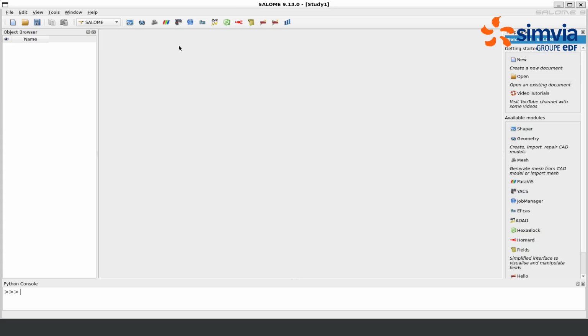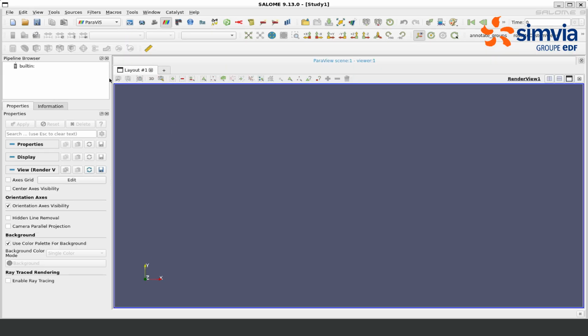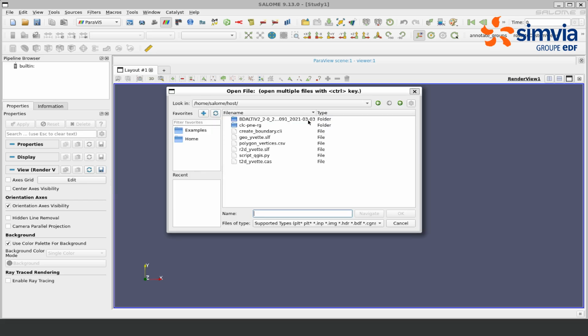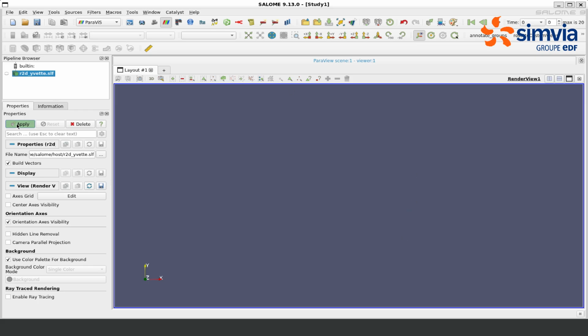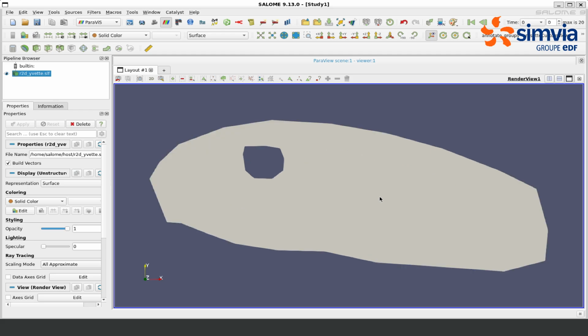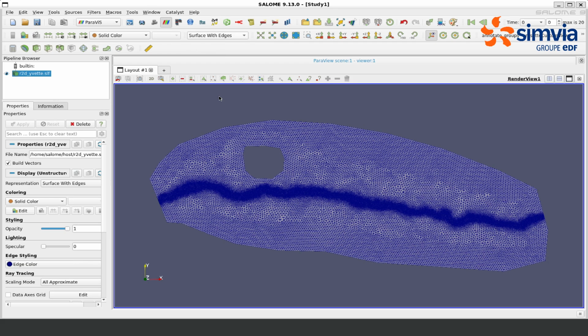Once you're inside Salome, go into the Paravis module, right-click in the pipeline browser and select Open. Then, select the r2d-evet.slf file, the results file, and press OK. You can then click on Apply, and we can see again the contour we drew on QGIS. If you want to see all of the mesh elements, you can replace surface visualization with surface with edges. This way you can really see the mesh elements.